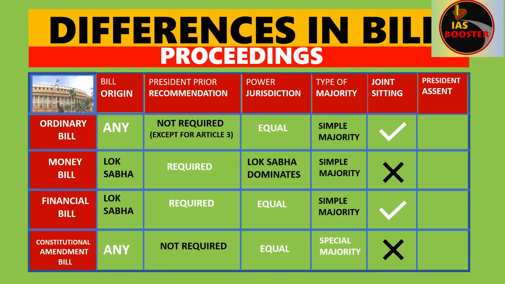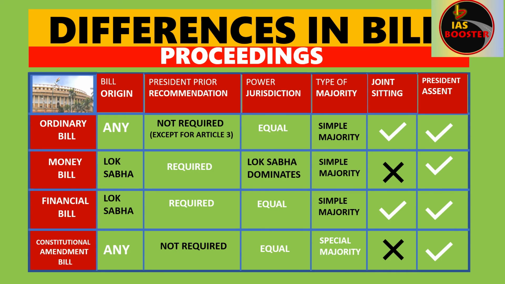The very important thing of all of them is that a bill can never become an act unless the President has given assent to that bill. So, be it ordinary bill, money bill, financial bill or constitutional amendment bill, to make the bill an act, we need to have President's assent.